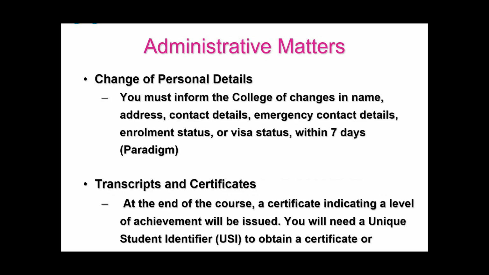Administrative matters. If you change any of your personal details, you must inform the college within 7 days. This could be a change in your name, a change in your address, a change in your contact details, emergency contact details, enrolment status, or visa status. Please let us know. You also are entitled to a transcript or certificate. At the end of the course, you will receive a certificate indicating a level of achievement, but you will need a unique student identifier to obtain a certificate or transcript or qualification.